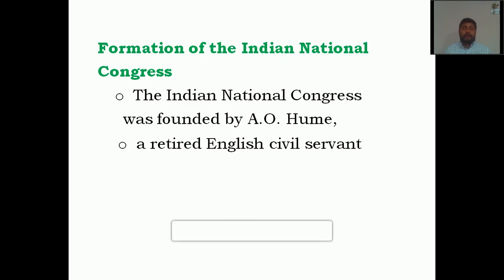He was a civil servant, or in other words, an administrative officer under the British Empire or the British East India Company. He helped the Indians to form an organization against the British because he was not happy with the unjust activities of the British. As a result, he gave the leadership to the Indians to form an organization against the British. It was formed on December 28th, 1885, which is considered the birth date